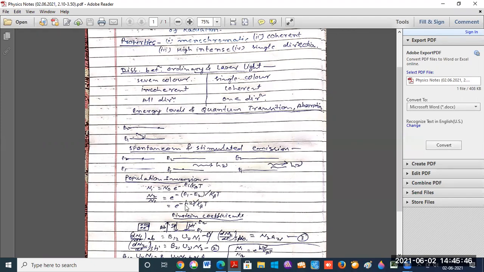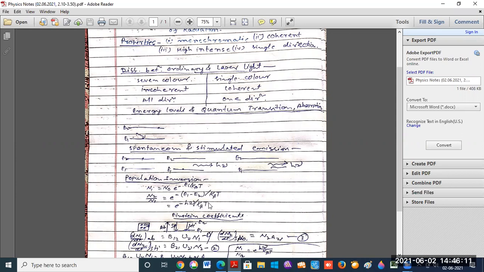E means energy, E equal to h mu. So in place of E we can write only h mu, where h is the Planck constant and mu is the frequency, divided by K beta T. So population inversion takes place, and the resultant is N2 by N1 equal to e to the power minus h mu divided by K beta T.